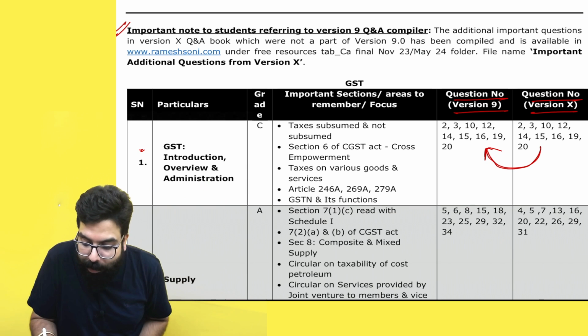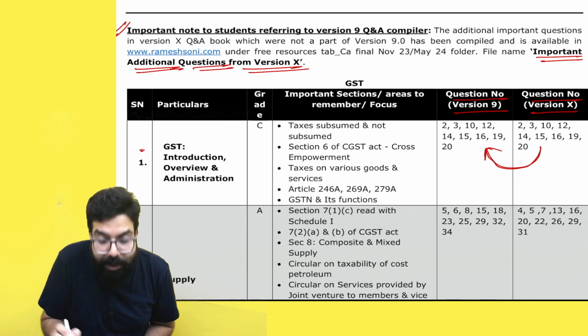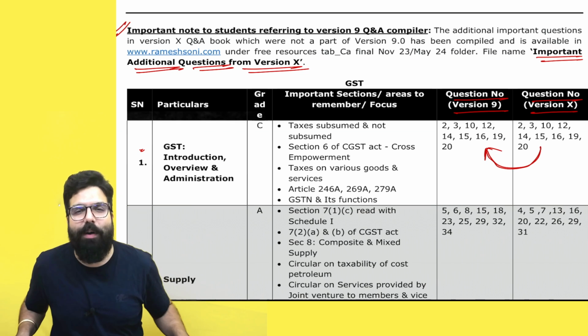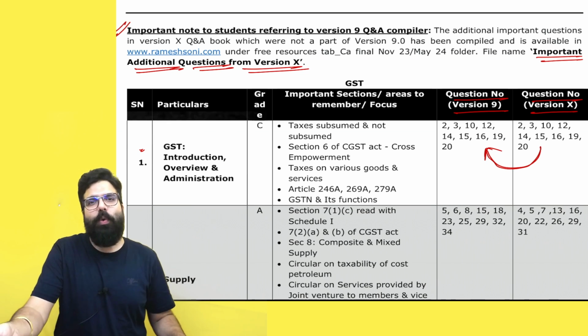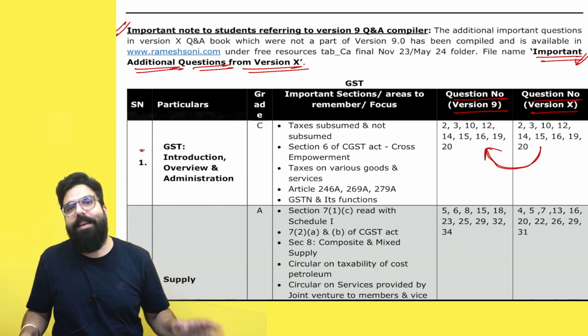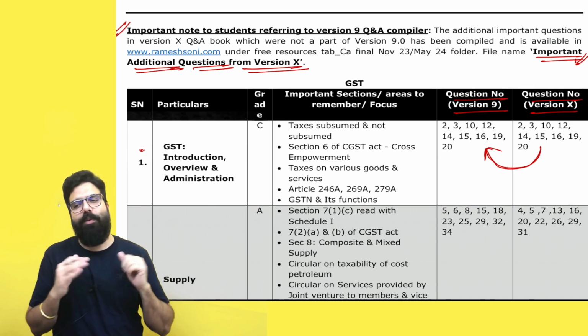In that, I have created one file, important additional questions from version 10, and this file is for those students who have version 9 book. So those students who have version 9 Q&A compiler, those students along with your Q&A compiler, you can take a printout of this file and keep along with you, so that when you're practicing question answers, you will be able to refer to that file.